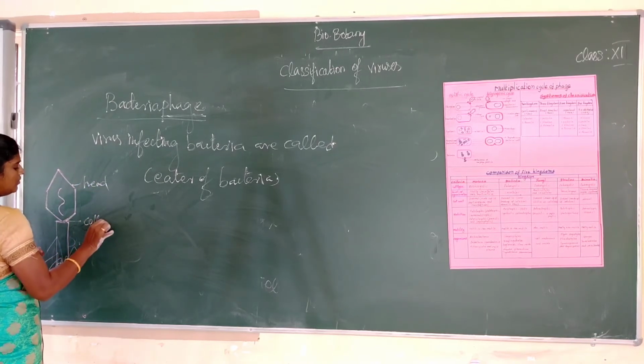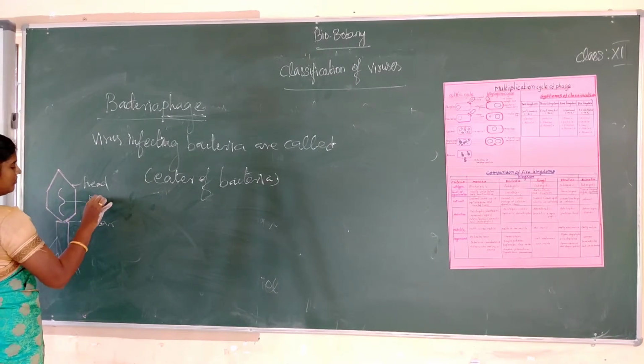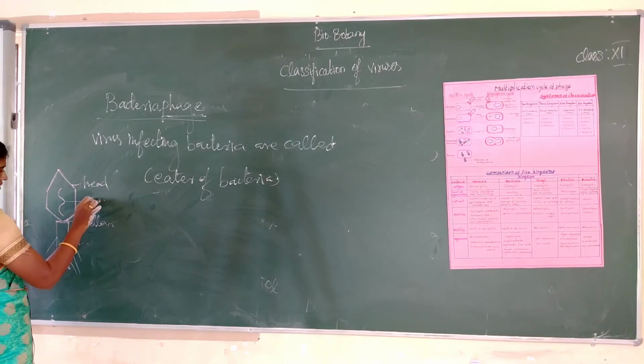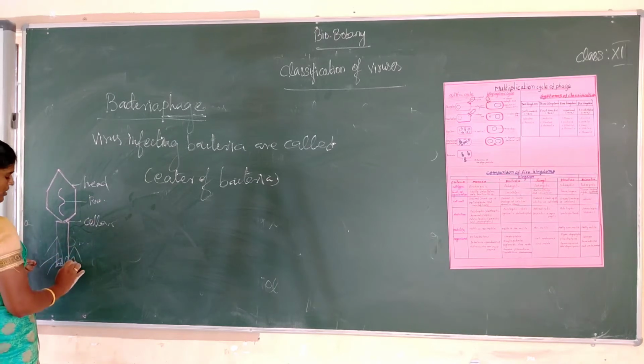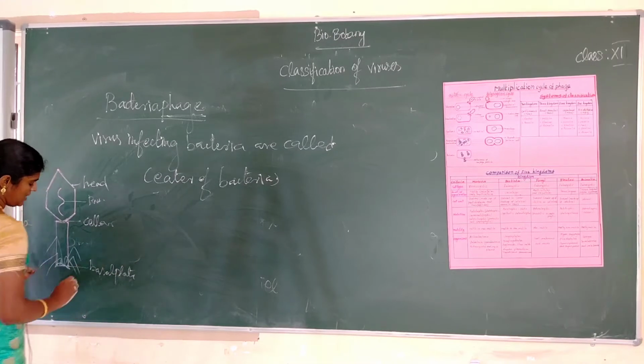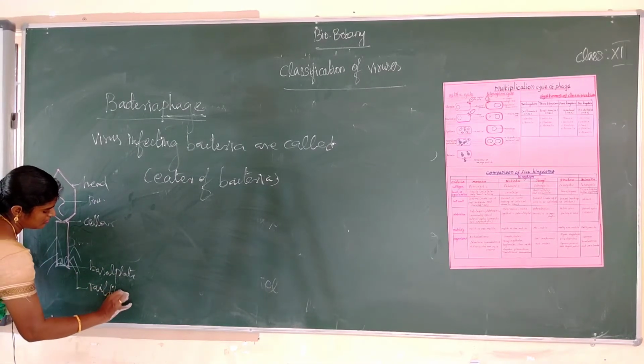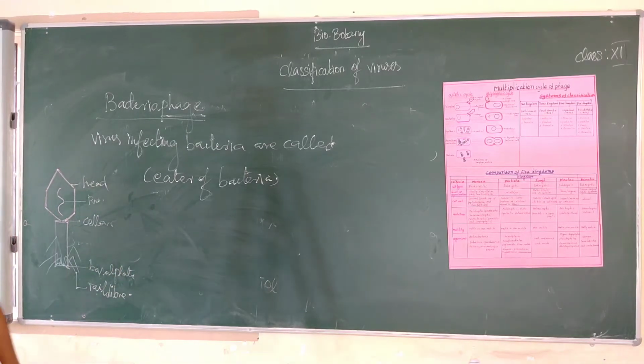This is the genetic material, and this is the basal plate. And this is the tail fiber.